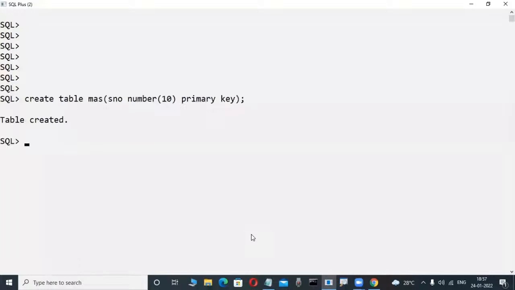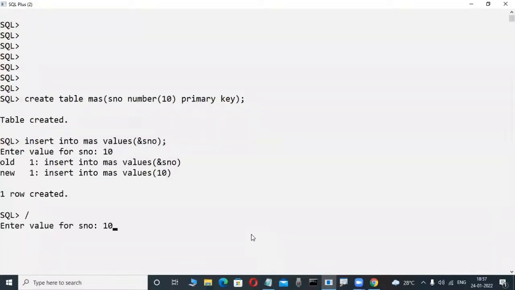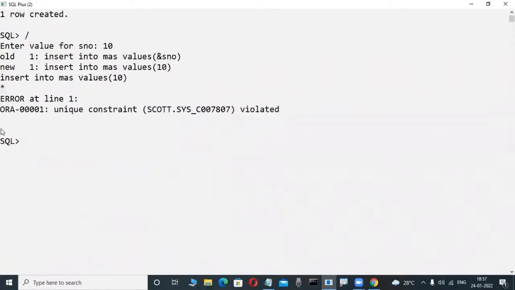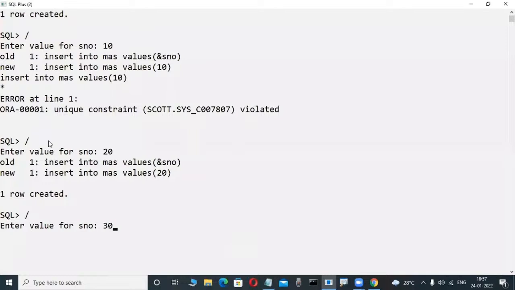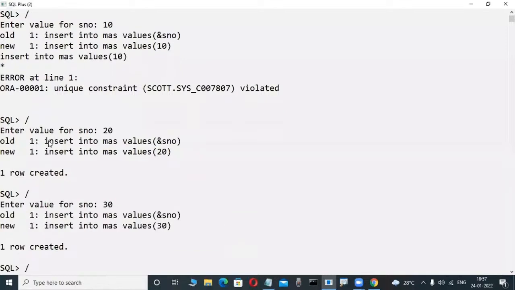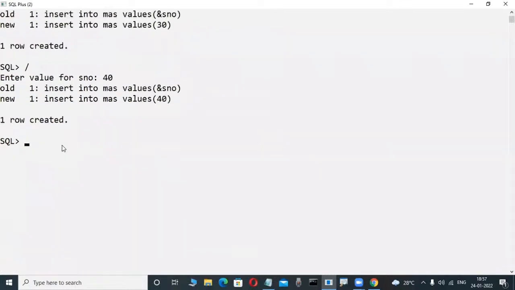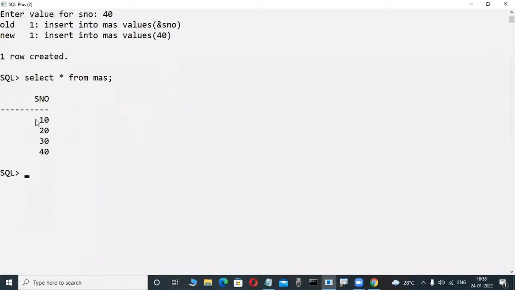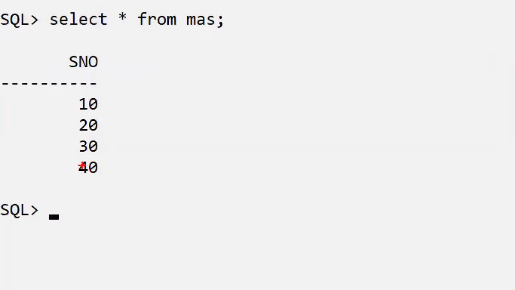Observe here. Now in the master table, I try to insert duplicate data. Suppose 10, and again 10 is not possible. Duplicate not possible, error. 10 one time, 20 one time, 30, and also 1, 2, 3. That's why I'm telling you this is a master table. Select star from master, like this. Observe here, 10, 20, 30, 40 are there or not?